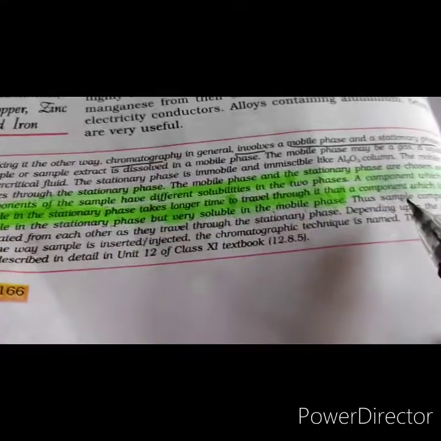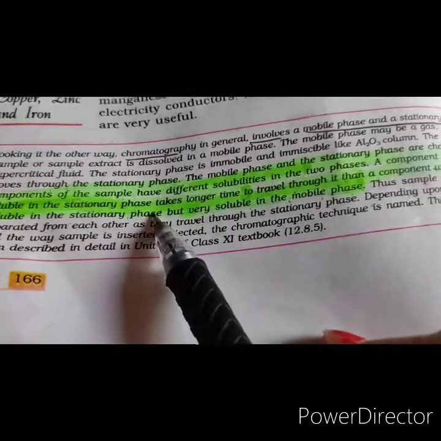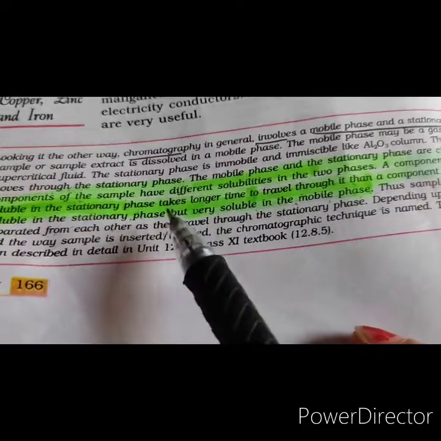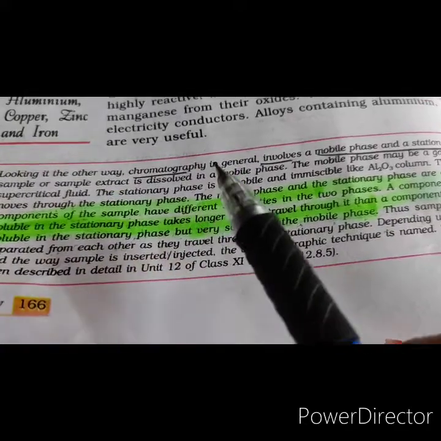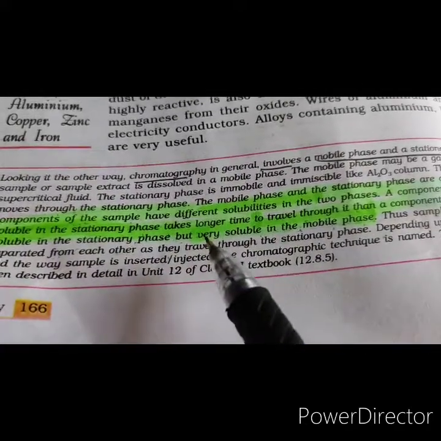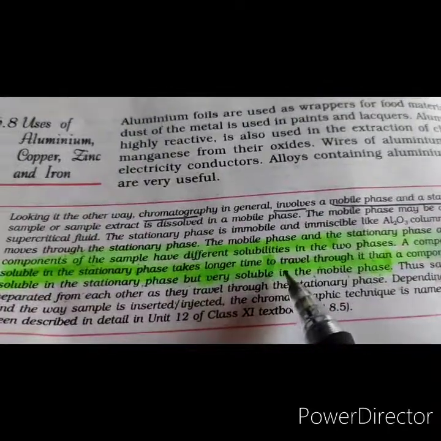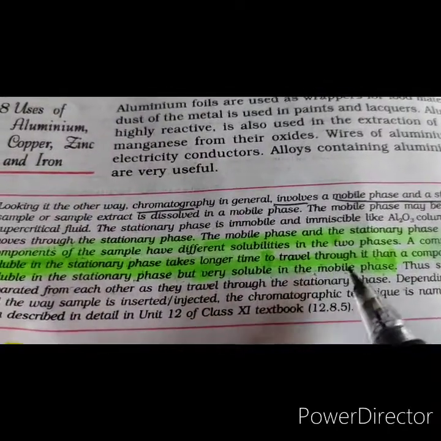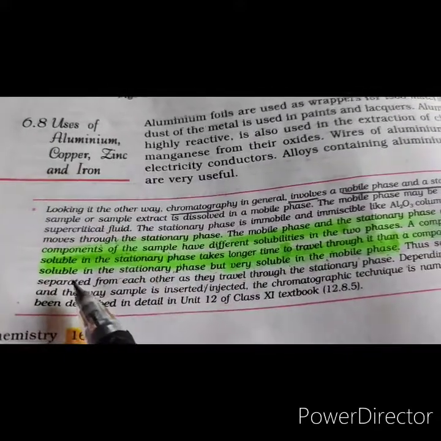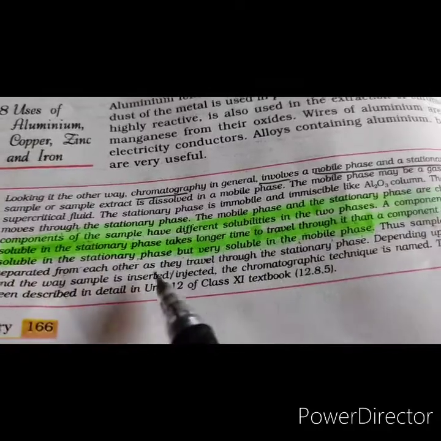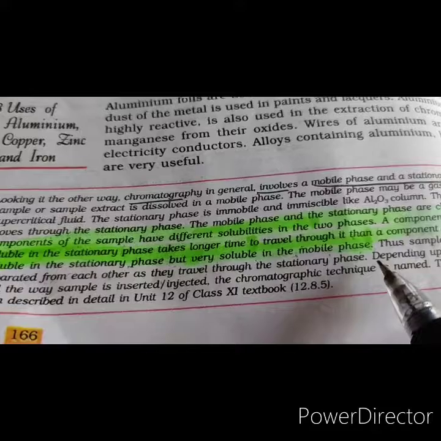This means the component which is very soluble in the stationary phase is the component which is adsorbed to a greater extent. So when you pass the solvent from the top, it will take a longer time to travel than the component which is less adsorbed on the stationary phase but is very soluble in the mobile phase.